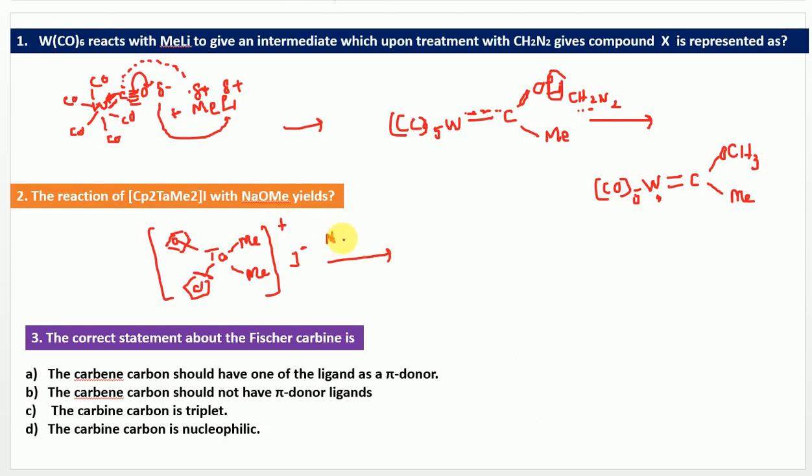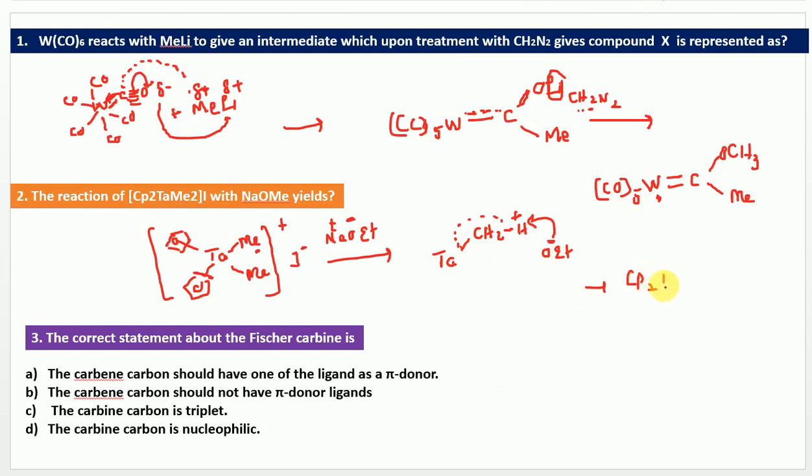When it is treated with a strong base like sodium ethoxide, which provides ethoxide as a strong conjugate base, it will immediately abstract one of the acidic hydrogens present in a methyl. So the tantalum is attached to the CH3, and one of the hydrogens from CH3 is getting abstracted because ethoxide is the strongest conjugate base which can abstract H+, and further it forms a CH2 double bond. So ultimately what is it going to form?